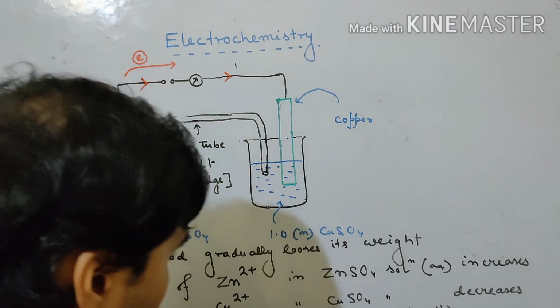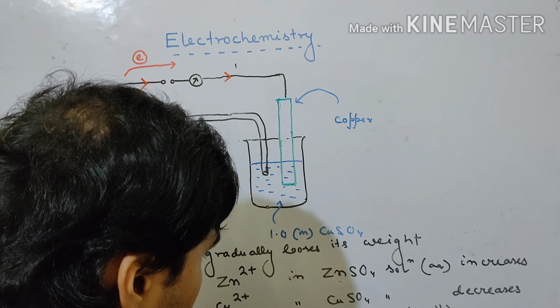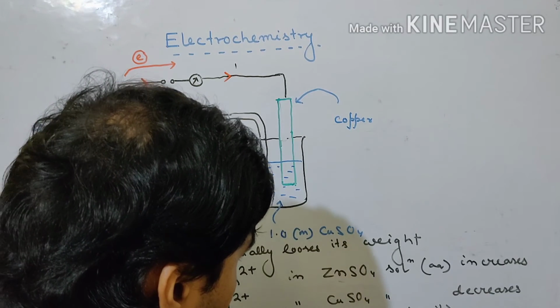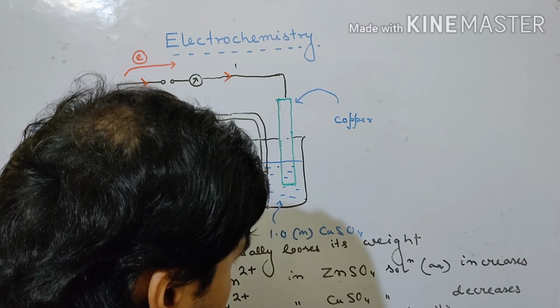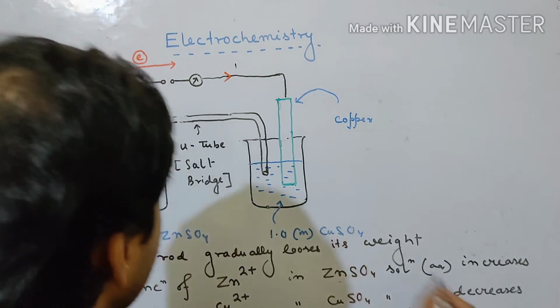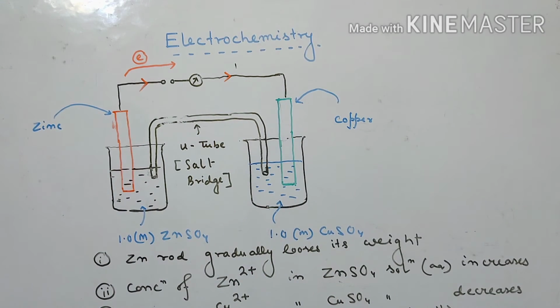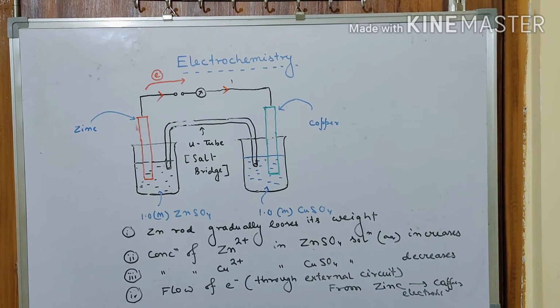From zinc to copper electrode. These metallic rods are called electrodes. So first thing first, you write it down. Note down all the four points which I have written.